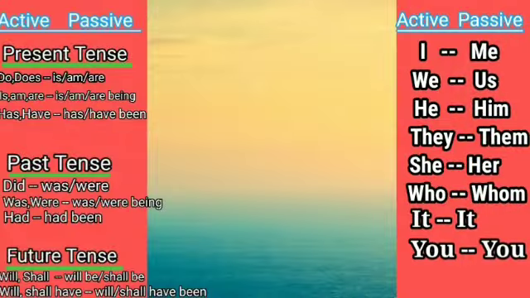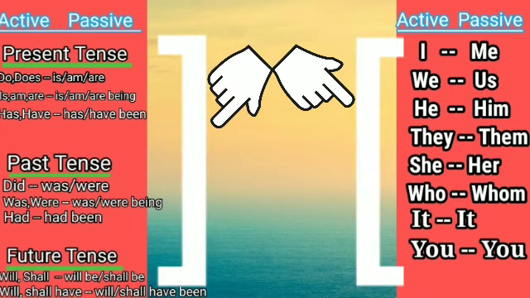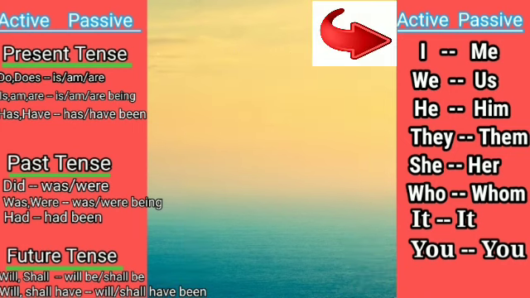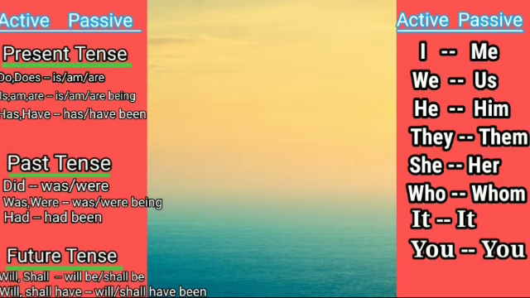So here I go. As you can see on your screen, these are the important parts of active and passive voice. On the right side you can see active and passive. It means that whenever you change active into passive voice, I will become me, we will become us, he will become him, they will become them, she will become her, who will become whom. But it and you will remain the same.